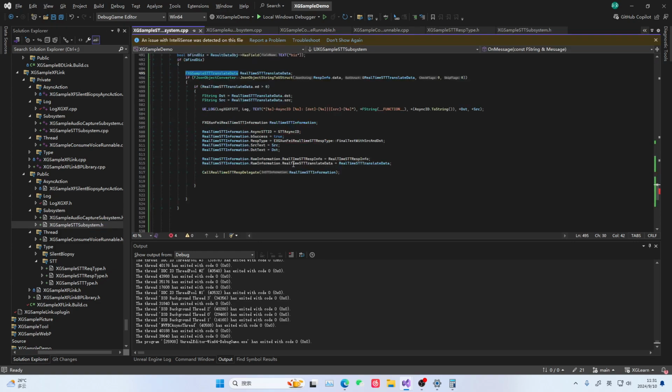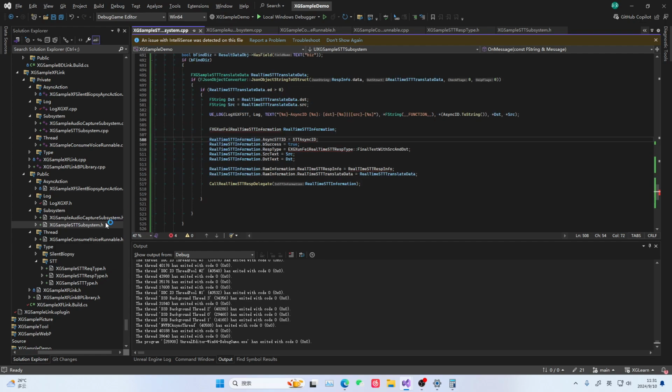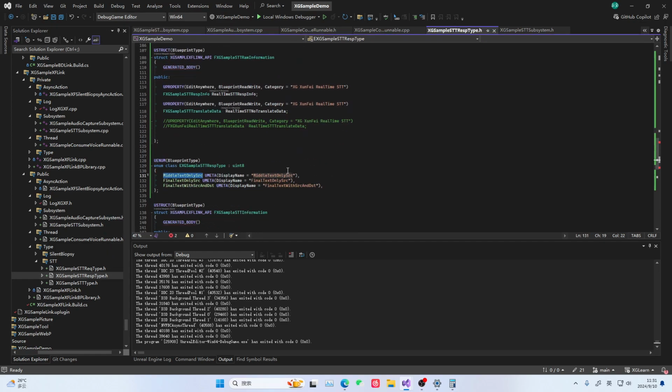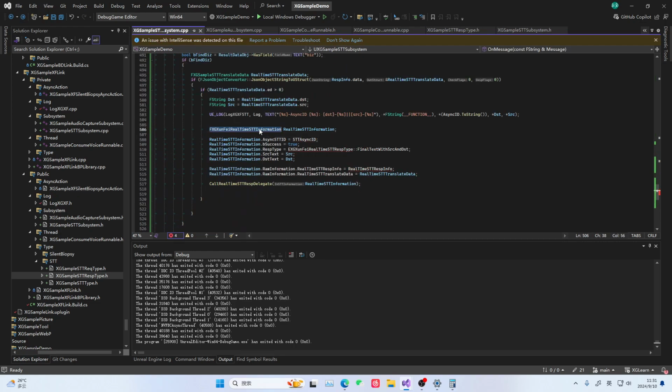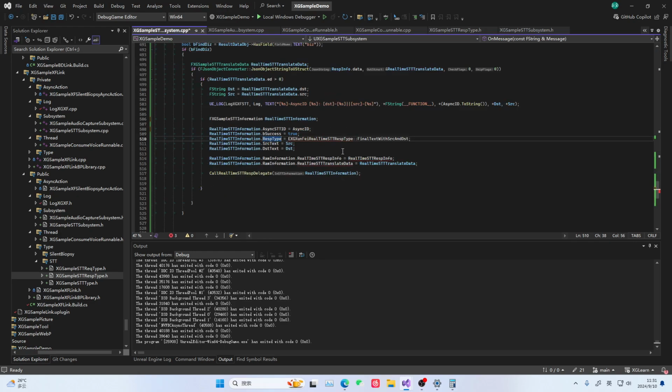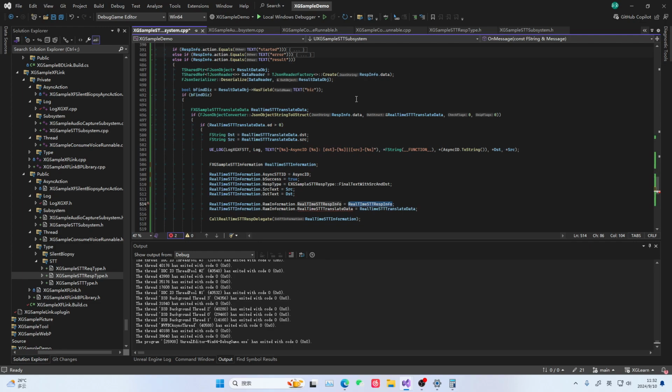Actually, I'm a bit confused about this, but this one is okay because it doesn't involve much technology. You just need to spend some time sorting through this information. Oh, there is a status information here. Then this async ID must be this. The result must be success. Then this enum type must mean this translated final field, the one with the original text and the translated text field. So there is a response info here. This response info, we can see it's definitely this one. Then the field we are translating should be this field. It's this one.